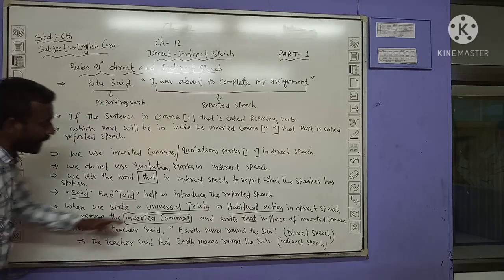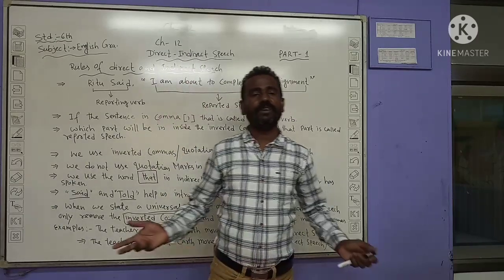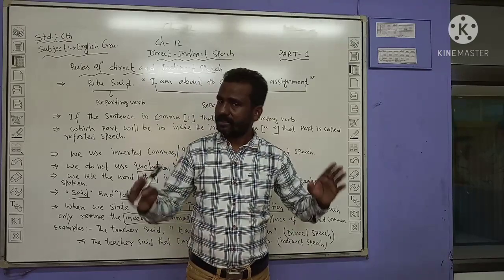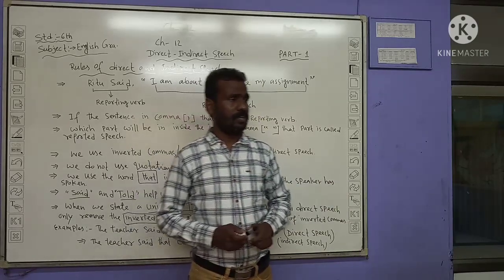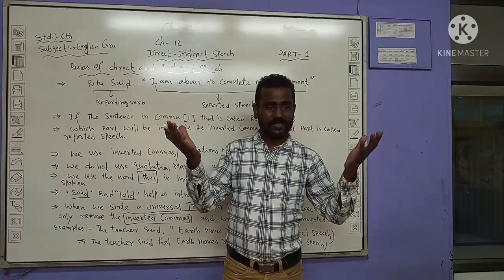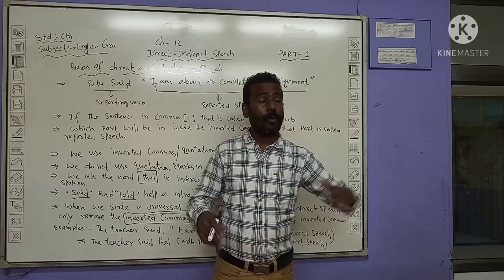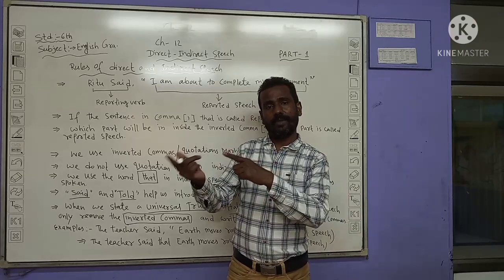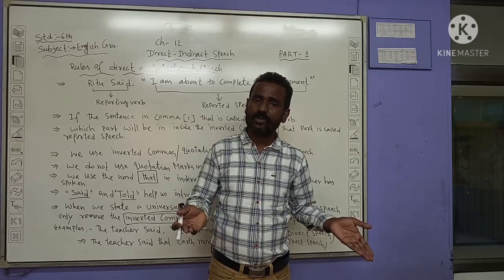When we state a universal truth or habitual action, universal truth that means what? Universal truth का मतलब होता है जो सदा सत्य, उसका कभी परिवर्तन होगा नहीं. और habitual action जैसे हम बोलते हैं. Universal truth meaning what, कि sun हमेशा rises and sets in the west, that never will change. Like one example, first day, then after day will be the evening, night. That is also habitual action or the universal truth.